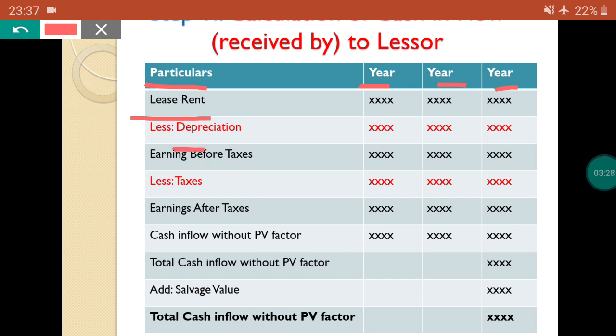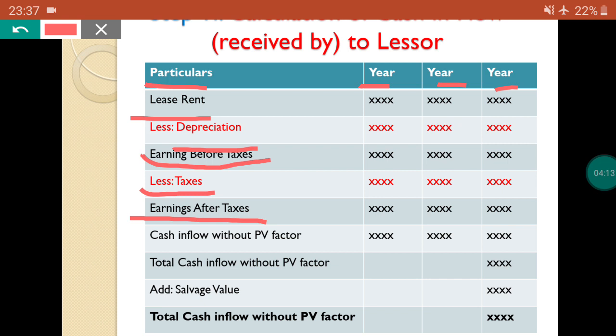After that they are providing depreciation. Lease rent you are given, after that you should subtract depreciation. Lease rent minus depreciation, you can get earning before taxes. After earning before taxes you should deduct the taxes, depending upon the equipment having different taxes. After that, earning before taxes minus taxes gives you earning after taxes.